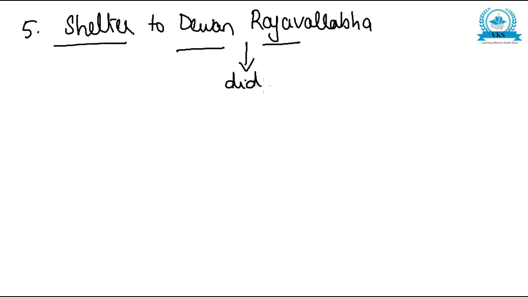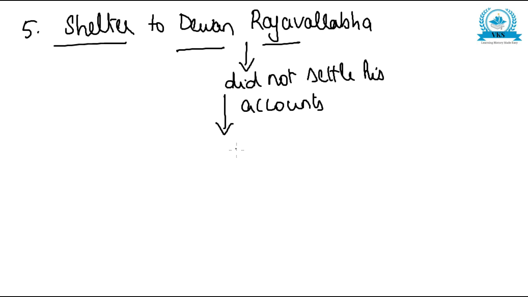He did not settle his accounts with the Nawab. So when he was forced by the Nawab, what Rajavallabha did, he went over to the British and took shelter.